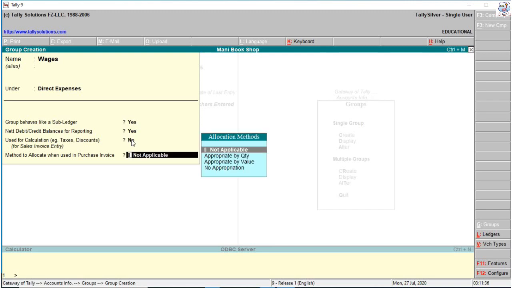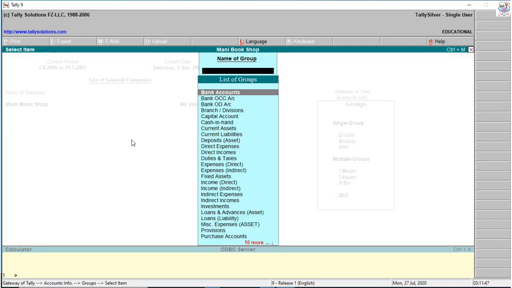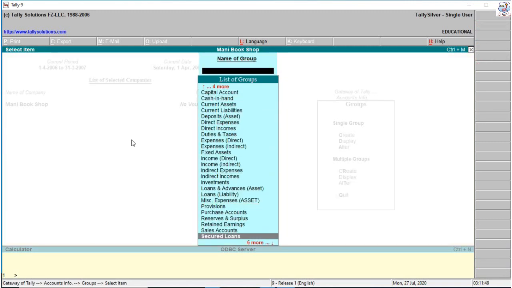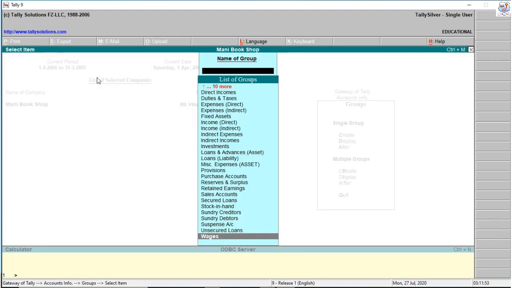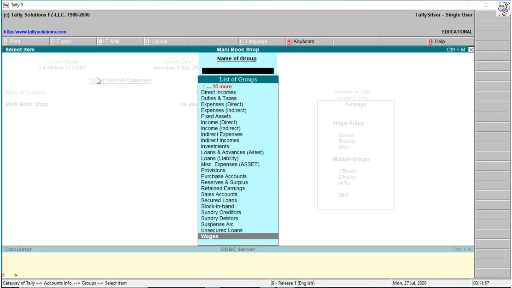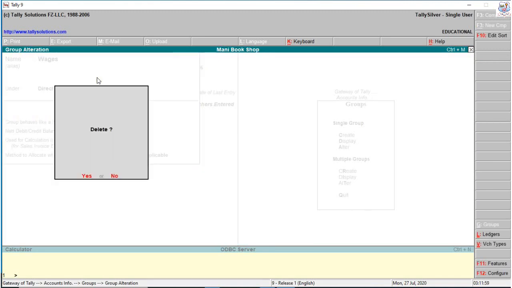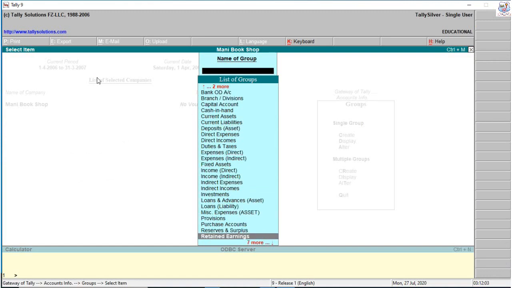Method to allocate purchase invoice: it's not a purchase invoice, so not applicable. So the wages accounting group was created. We check wages, so wages we created. If you want to delete, same procedure: alter, select wages, alt plus D, delete. So now the wages accounting group is not there.